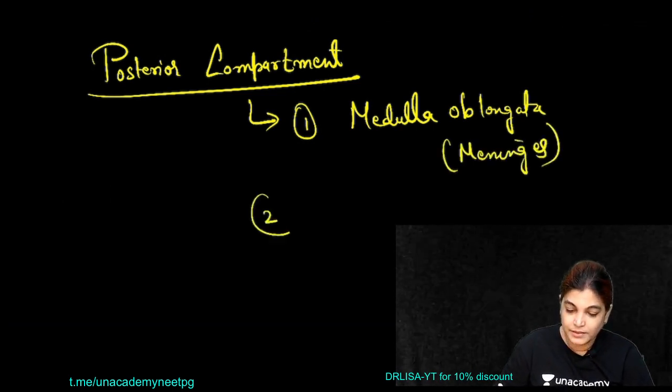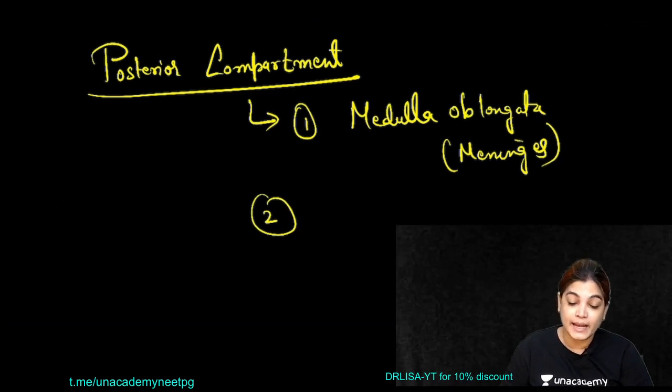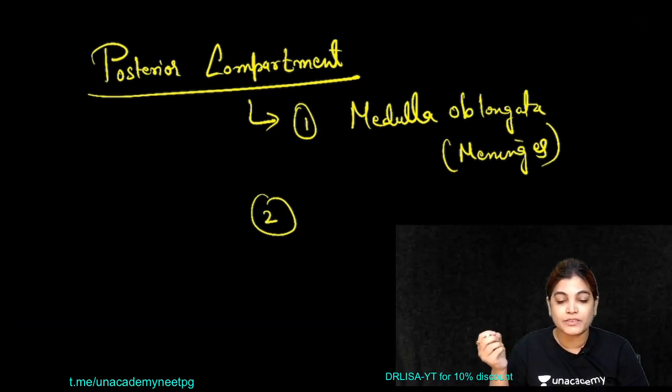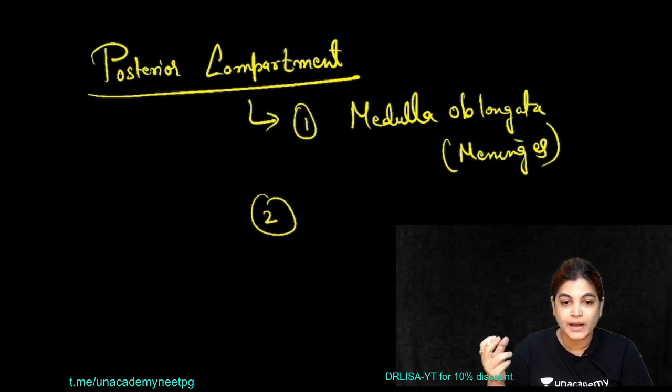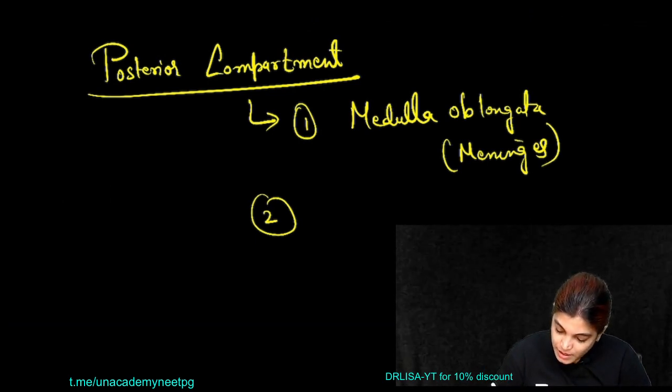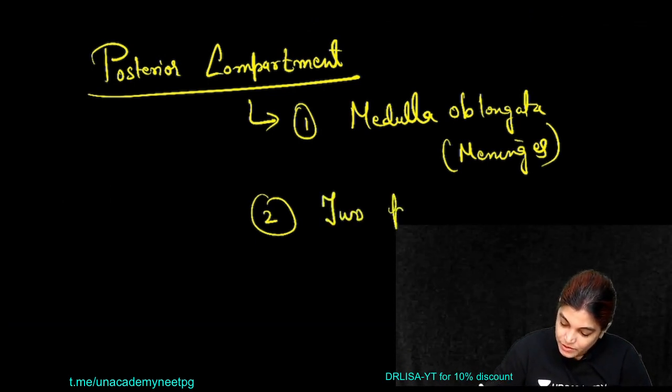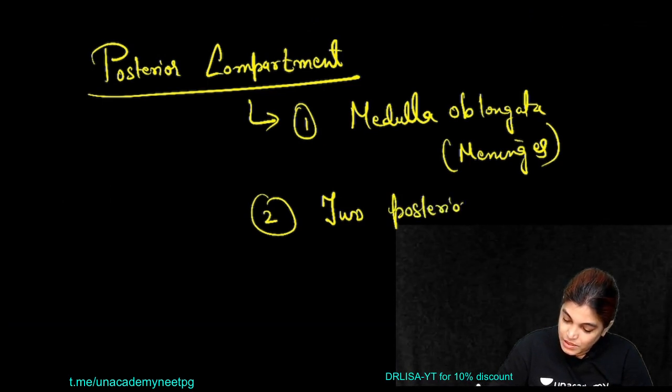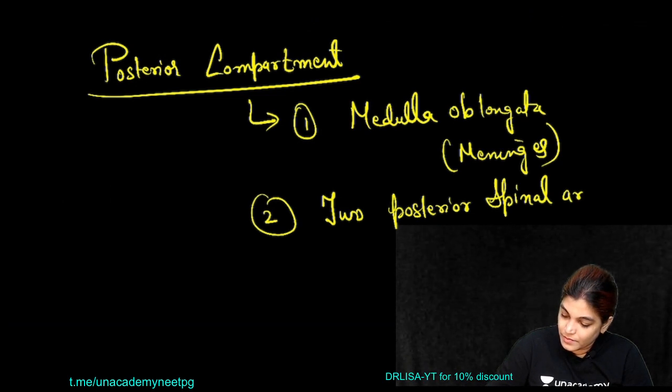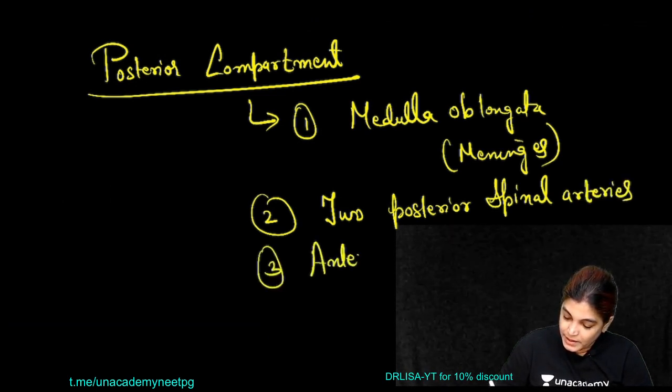Other structures are the posterior and anterior spinal arteries. We have two posterior spinal arteries and one anterior spinal artery.